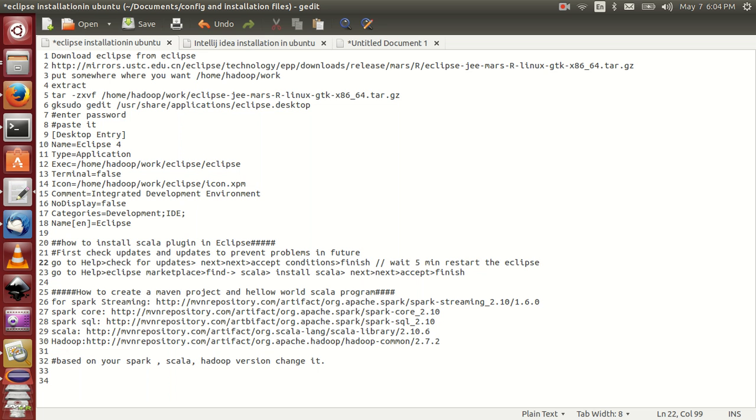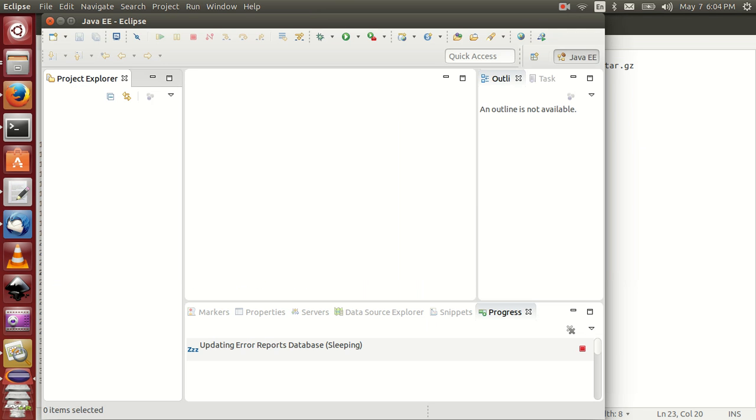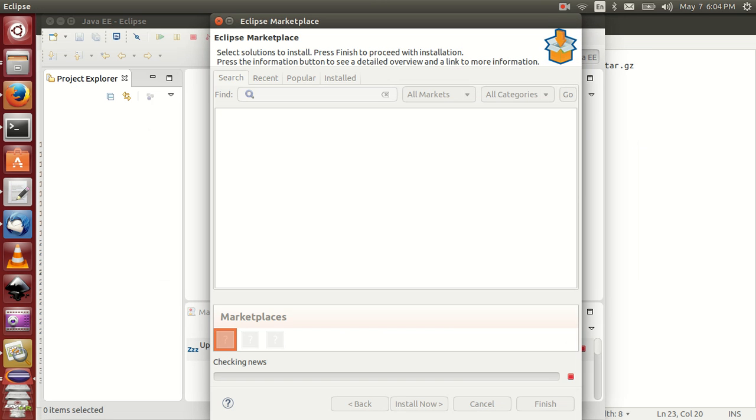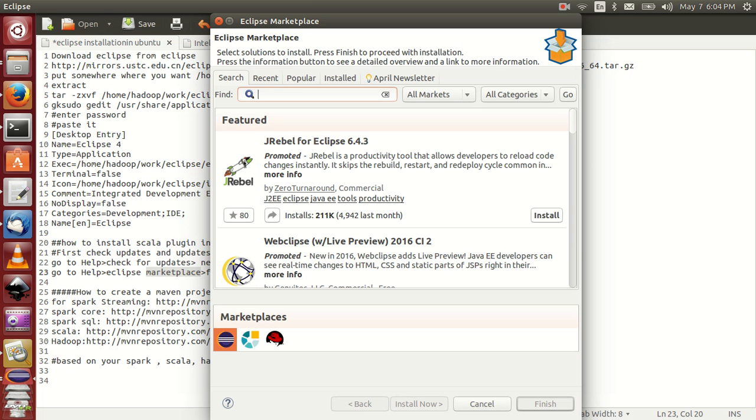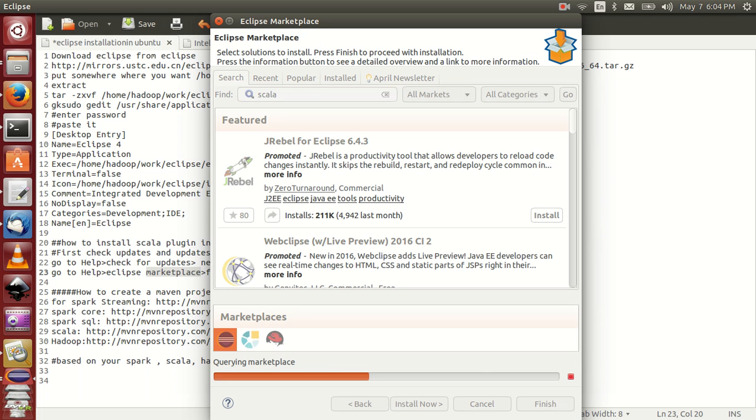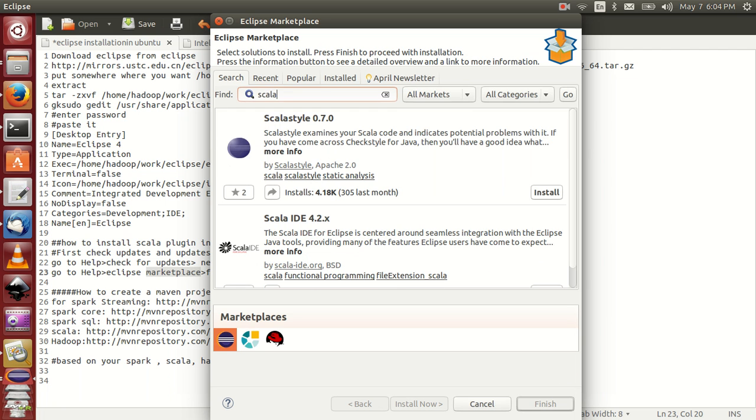Go to Help, Eclipse Marketplace, and then find Scala. Find Scala, install Scala. Search, press enter. Scala IDE 4.2.